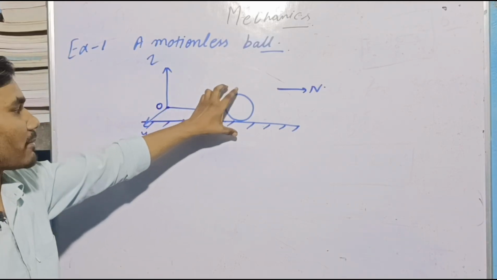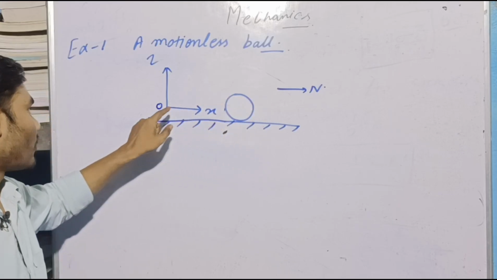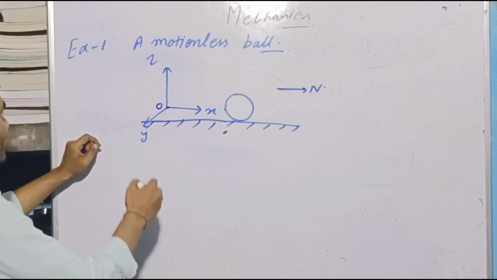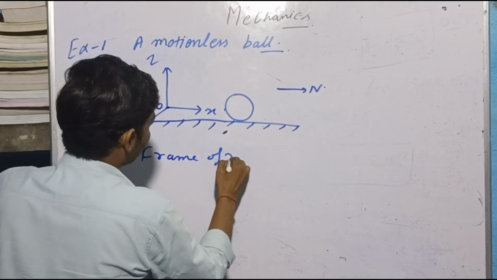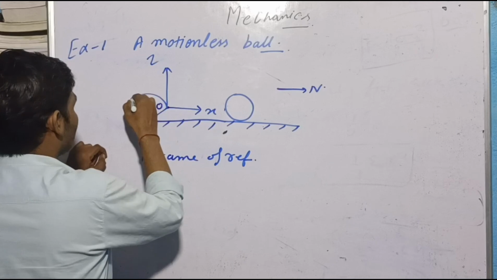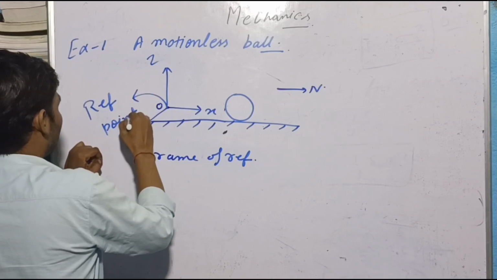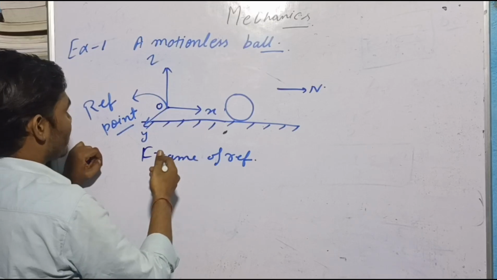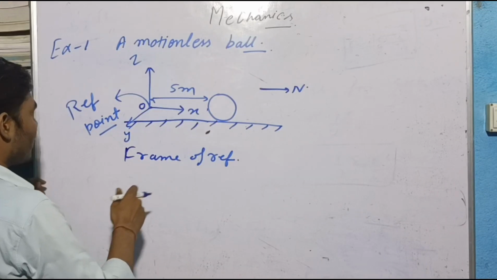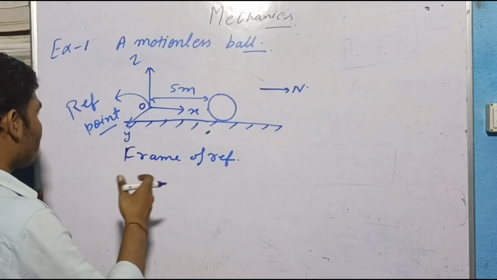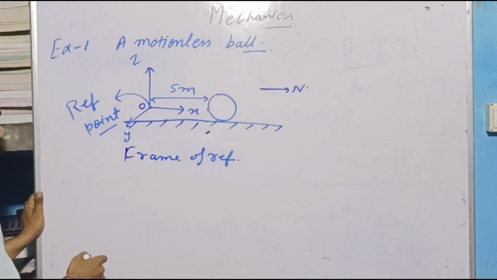We specify the position of anything, we locate the position of anything from the origin. This is your reference point here. This whole thing is the frame of reference, and this is your reference point. And then I would say this ball is at 5 meter. So in this way we can locate the position of anything.